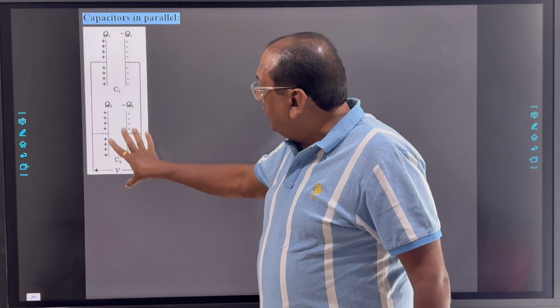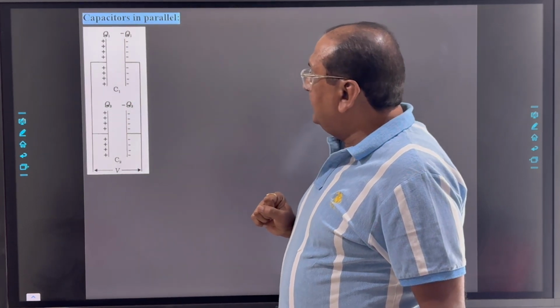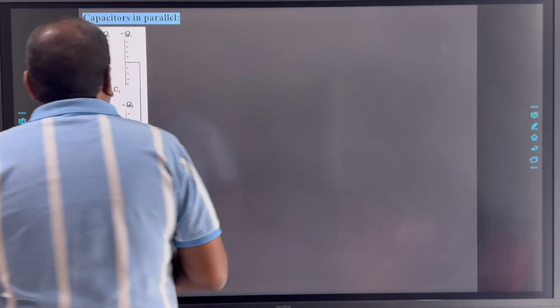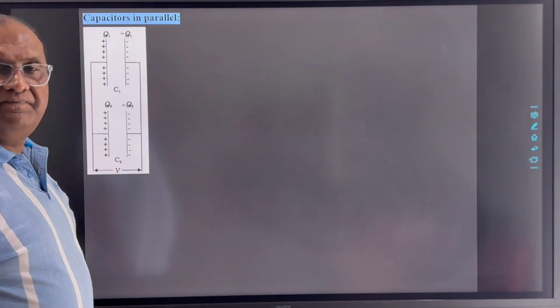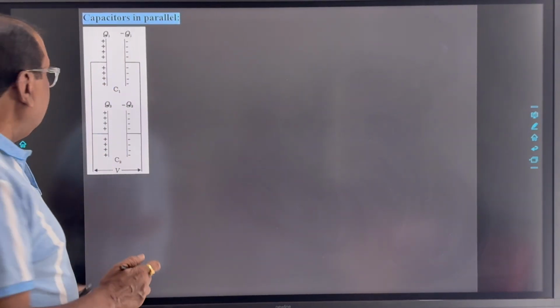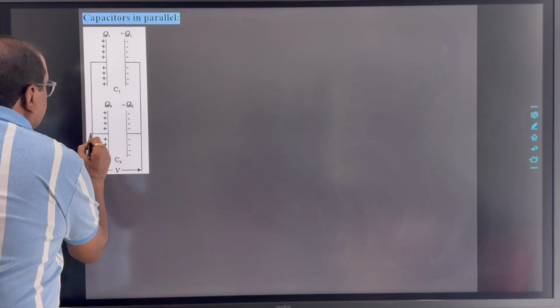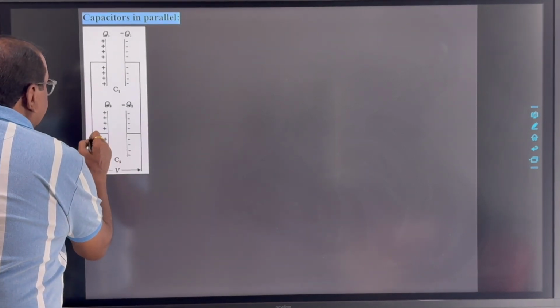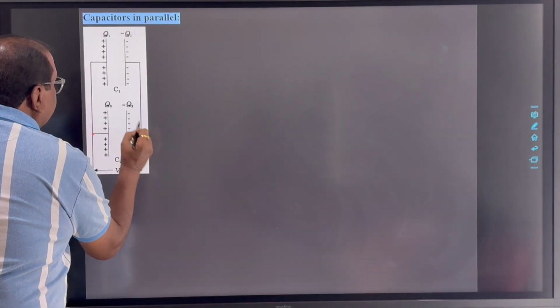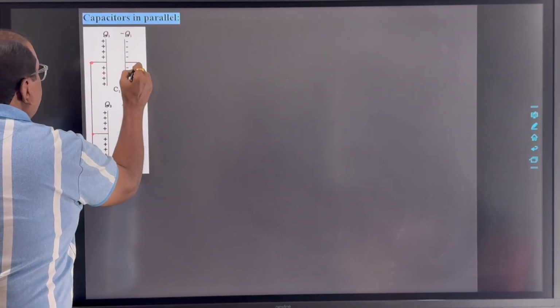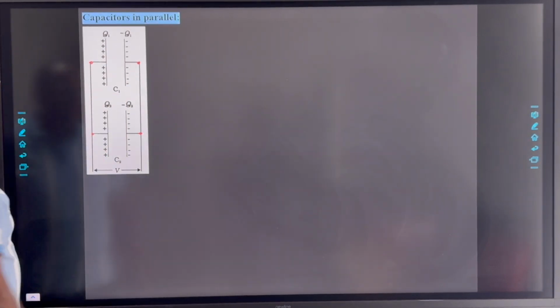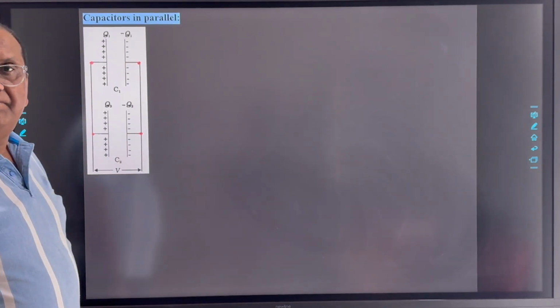Then this type of connection of the capacitors is known as parallel combination. So here in parallel combination, across these common points, the potential difference will be the same.